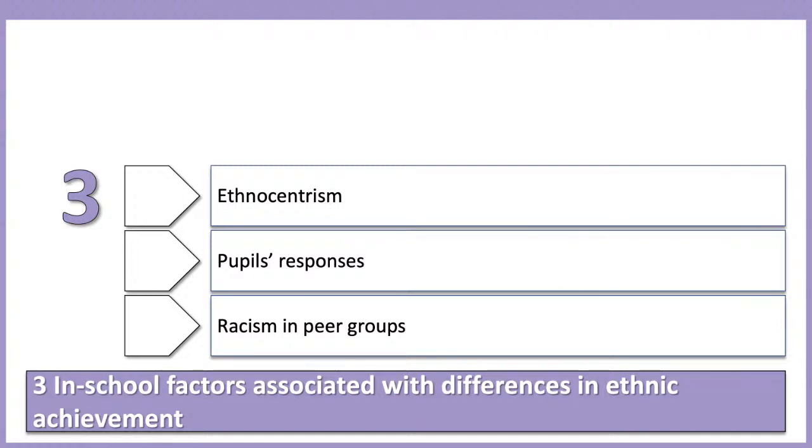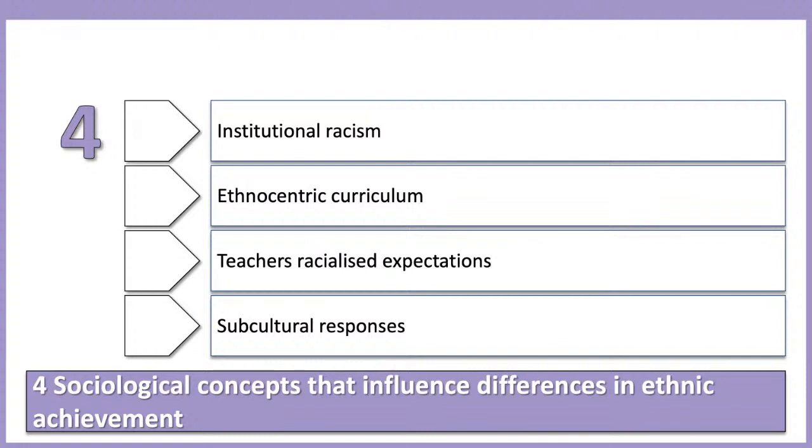Someone's mentioned, is parental involvement right for 4? So is that for the 4 factors, the sociological concepts that influence differences in ethnic achievement? It could be, yeah. There are lots of other things we could have mentioned there, and some people want material deprivation as well, which, as long as you make the link to ethnicity, because on the face of it it's a social class point, you need to make that link. Similarly, there's some good research about parental involvement, so as long as you can back it up with some research, yeah, that could be a good answer there.